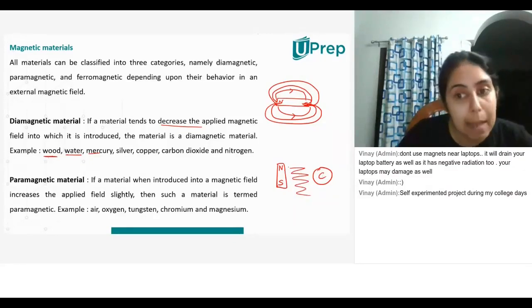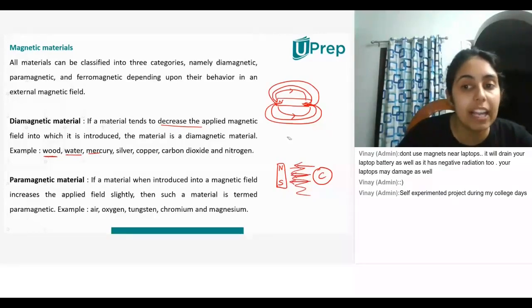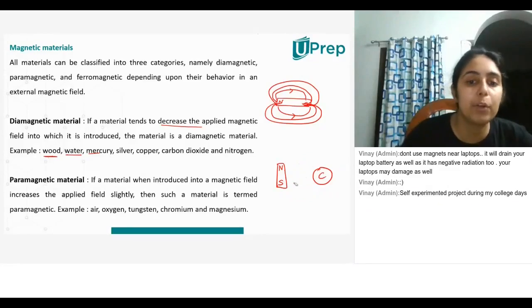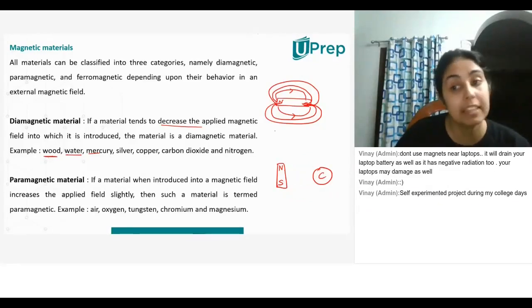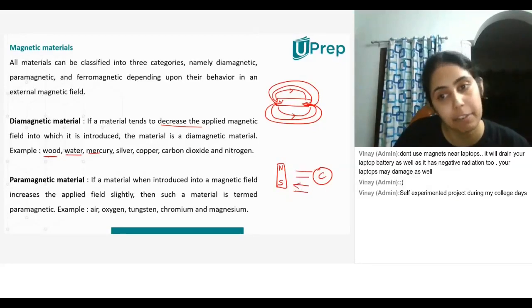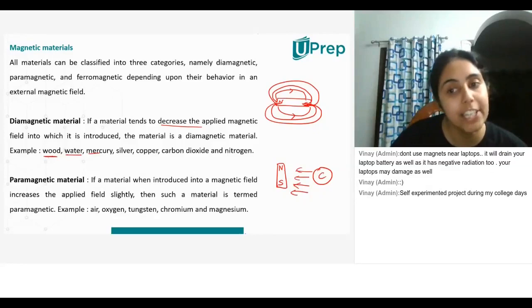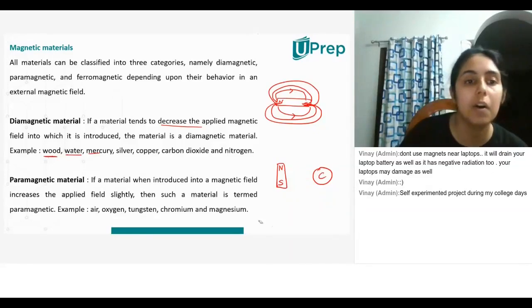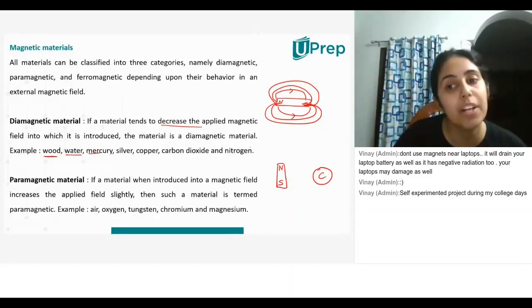It makes this magnet pull the coin with even more force. Now if instead of air I put tungsten or chromium, it will pull this coin with again even more force. But if I put wood or mercury instead, then the force reduces. It's just a very slight attraction.